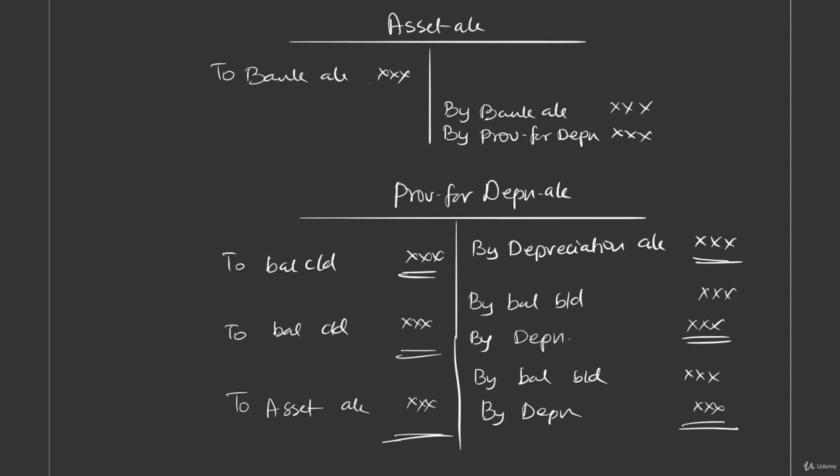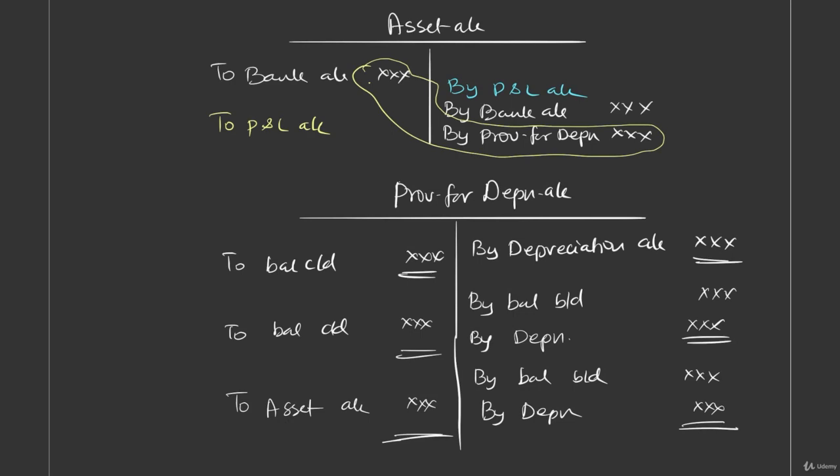You will be able to compare the original cost with accumulated depreciation. So you get the net book value, and that is compared with the bank balance. If there is a profit, you will write on the debit to P&L account. And if there is a loss, you will write on credit by P&L account. Okay, that's it.